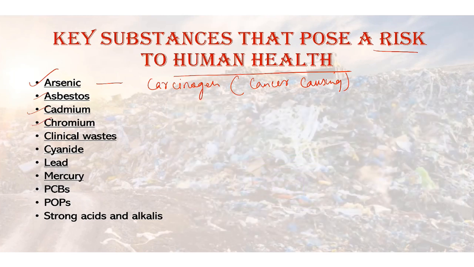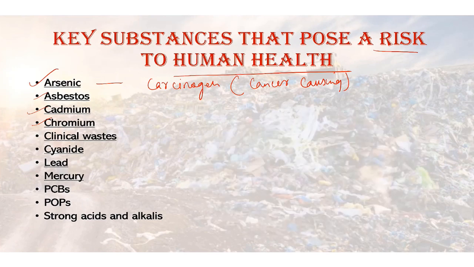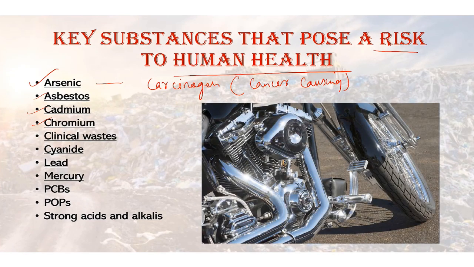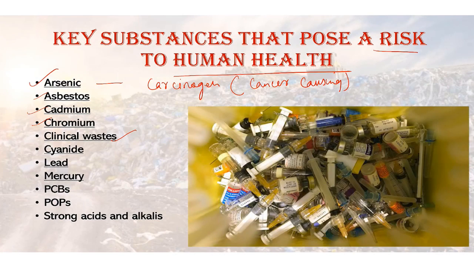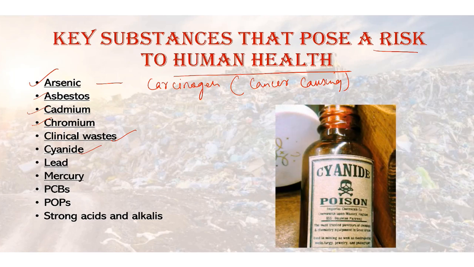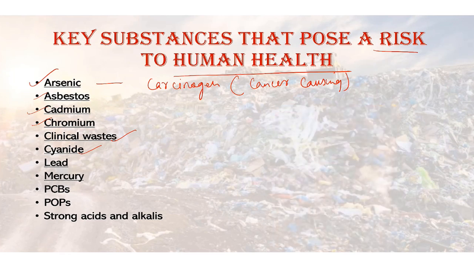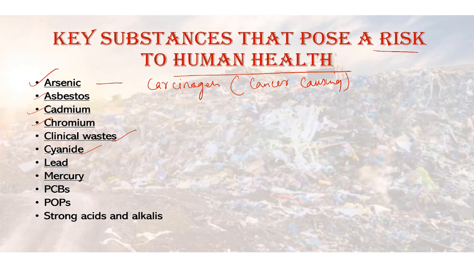Next is chromium. It is used as a brick lining for high temperature industrial furnaces and as a solid metal used for making steel. Then your clinical wastes such as syringes and medication bottles can spread pathogens and harmful microorganisms leading to a variety of illnesses. Then your cyanide. It is the poison found in some pesticides and rodenticides. Rodenticides are chemicals used to kill rodents, for example rats, mice, etc. In large doses it can lead to paralysis, convulsions and respiratory distress.